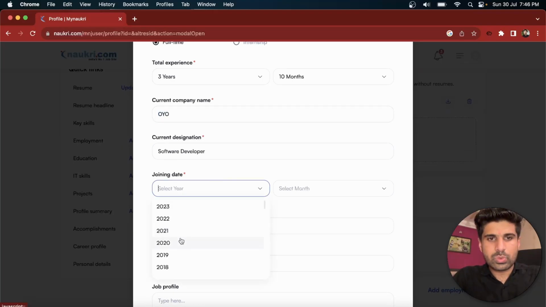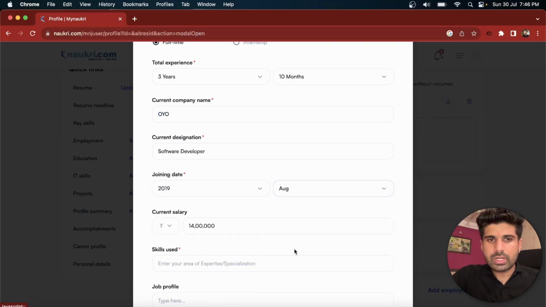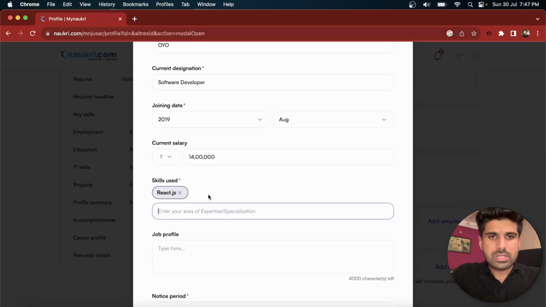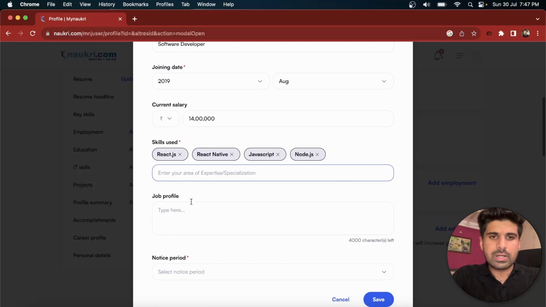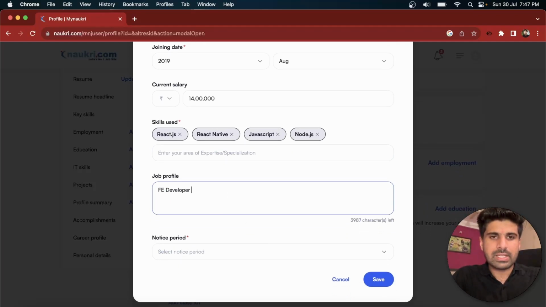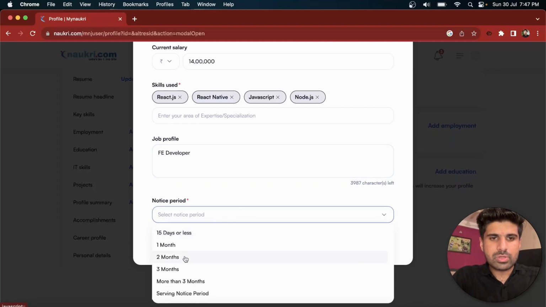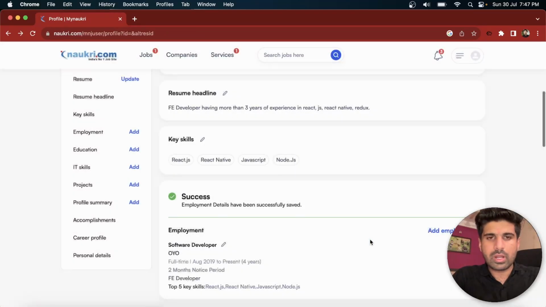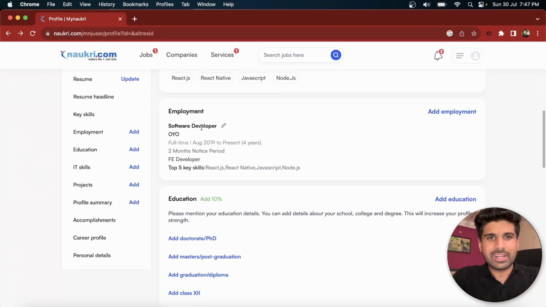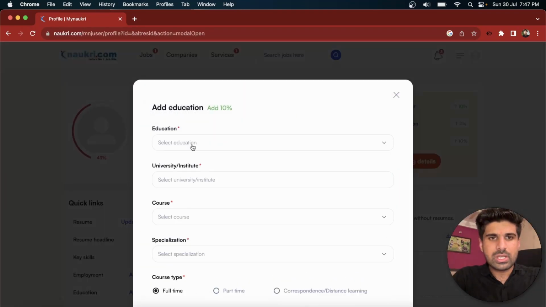So I joined it in August 2019. My current salary is 14 lakh. Skills here I used are React JS, React Native, JavaScript, and Node.js, and as many skills as you use, you can enter here. Your job profile, front-end developer, you can elaborate it up to 4,000 characters. I'm just making it simple so that this video would take less time to complete. And then you can enter here notice period. So just go with the 2 months or whatever notice period you have. So as you can see, my score got updated to 43%. It's quite simple, right?